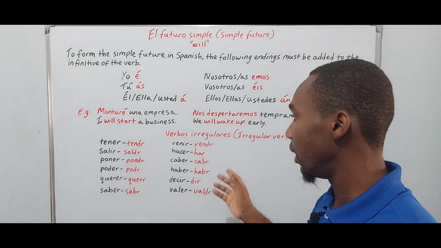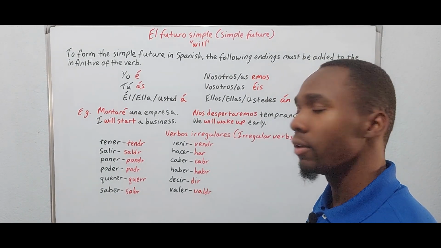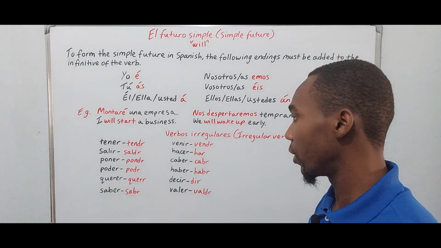Those are all the irregular verbs in the simple future, okay?